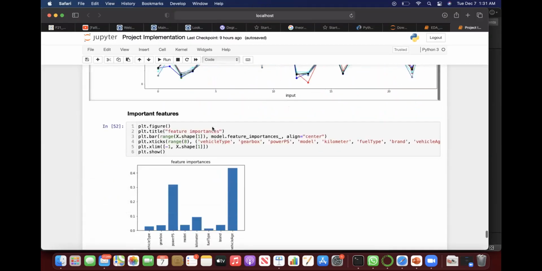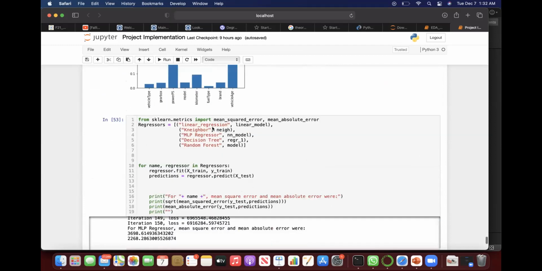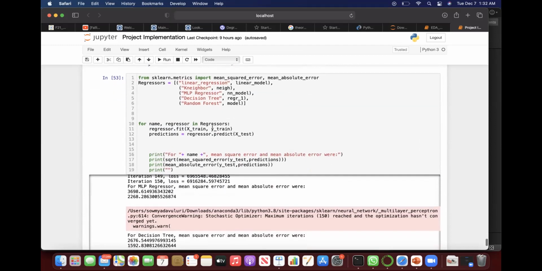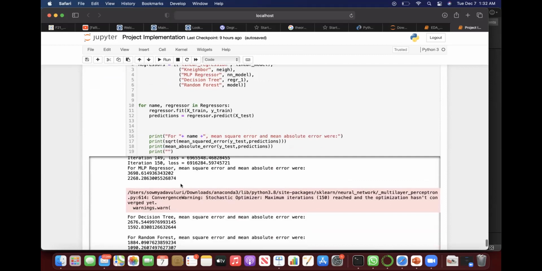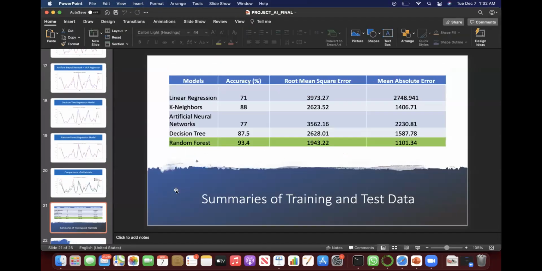The important features used for these predictions are vehicle type, gearbox, power PS, model, kilometer, fuel type, brand, and vehicle age. All the accuracies are compared in a table: the accuracy, root mean square error, and mean absolute error of all five models.